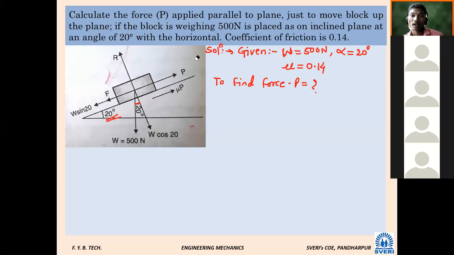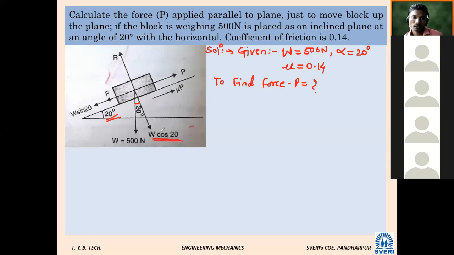So in this case, we have to take along the plane and perpendicular to the plane. One more thing is different in this. This W will make an angle of 20 degrees with the normal; the angle between the normal and the vertical is 20 degrees. Once we resolve this force along the normal, I am not saying along the vertical, because this R reaction is not vertical, it is also inclined. So that will be W cos 20, any problem here, because the angle made is 20.